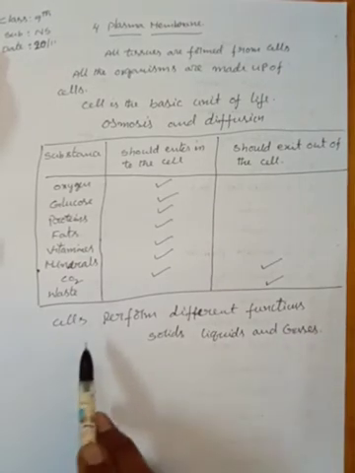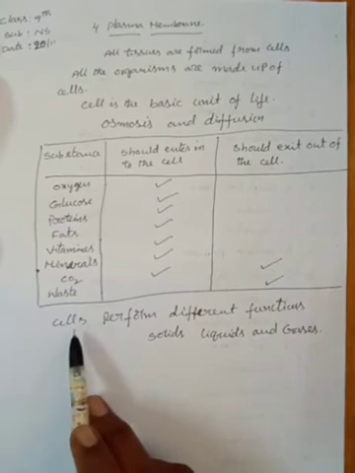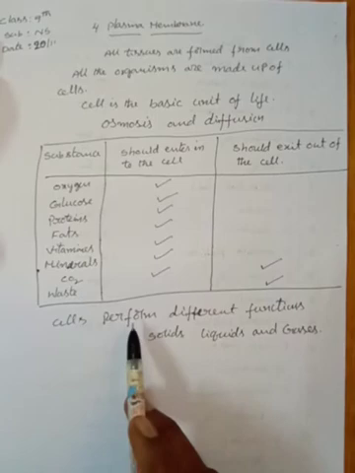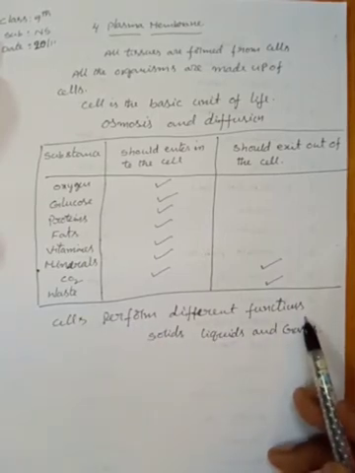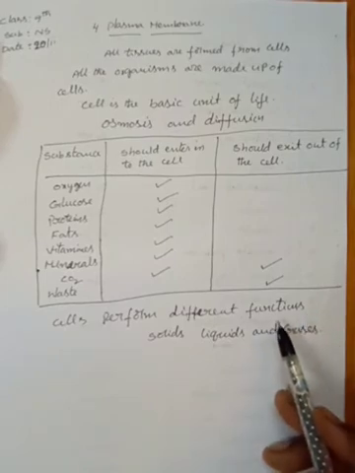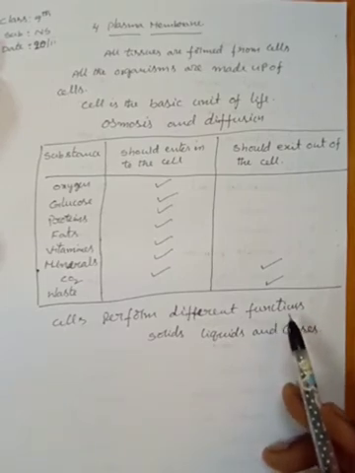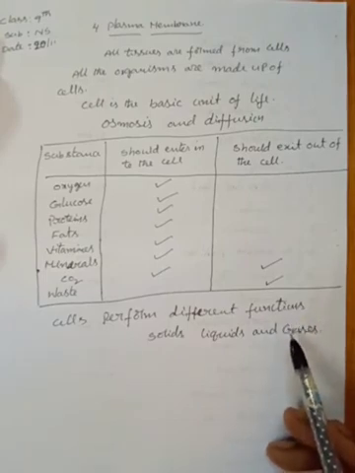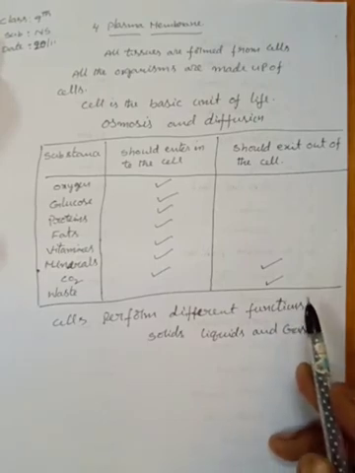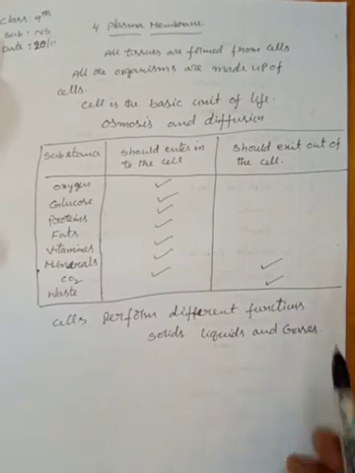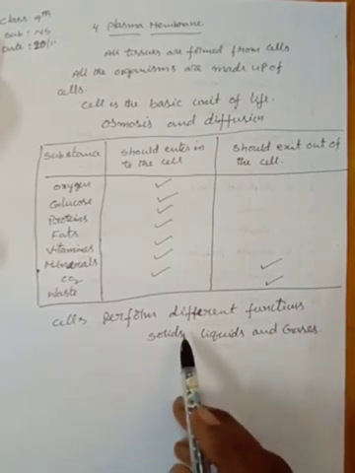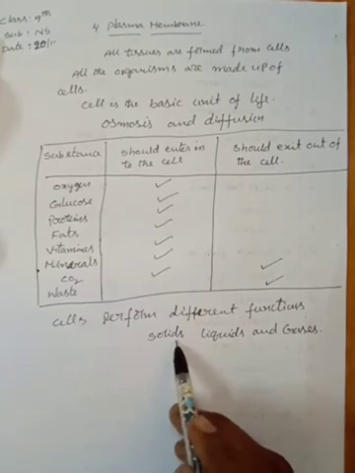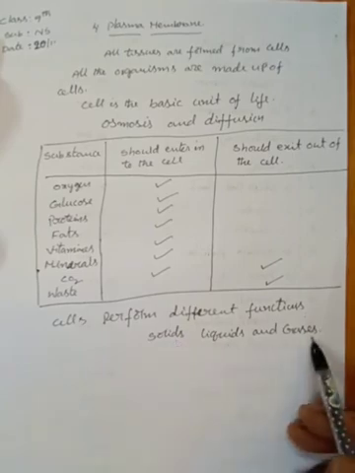Children, in our body or in living organisms' bodies, cells perform different types of functions. For all these functions, cells need different types of substances or materials. So the substances are mainly categorized into three types. What are they? Solids, liquids and gases.